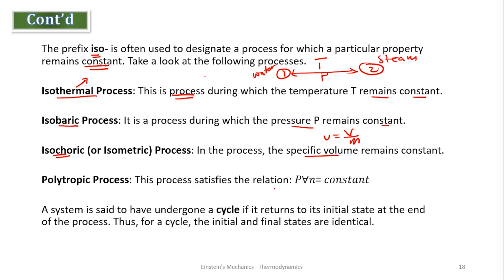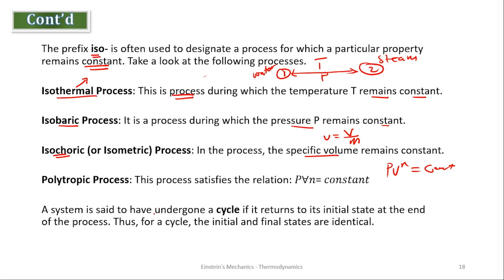This process satisfies the relation PV^n equal to constant. So we also have an equation we'll be dealing with. PV^n is constant. And we call it polytropic process. All this, I don't want to talk about them in detail because they are coming and we will understand them very deeply. They are important, and as we are just tackling the basics, I don't want to add the details here. We will talk more in the other episodes.